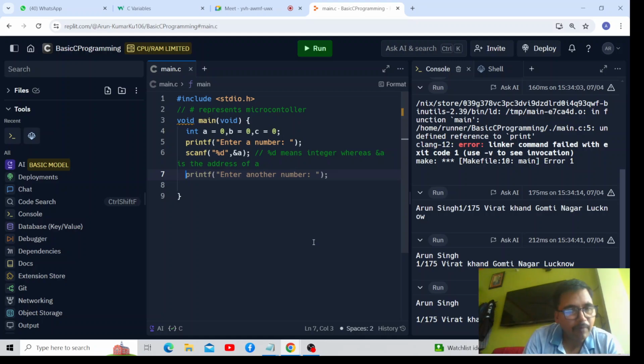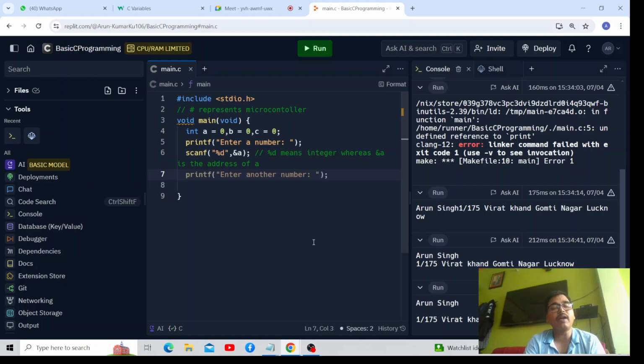With the help of scanf, we will be able to receive a value via keyboard and store that value at the address of A, where A is a variable.